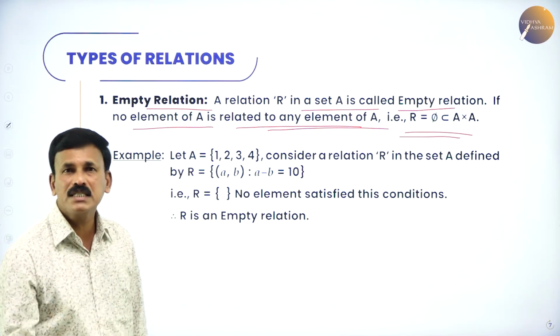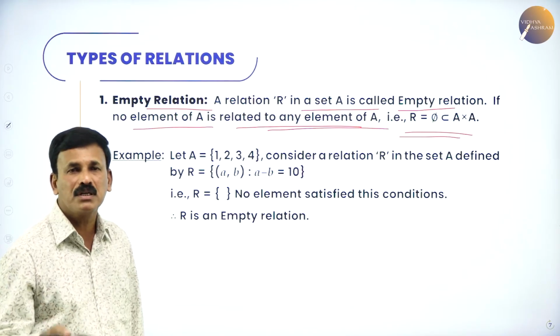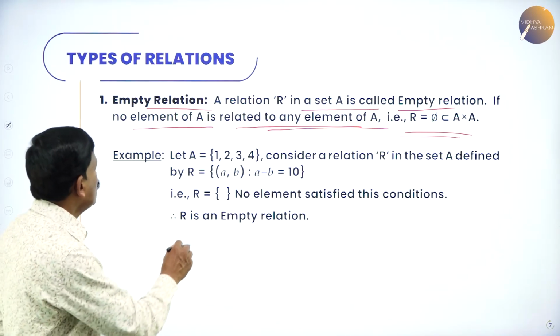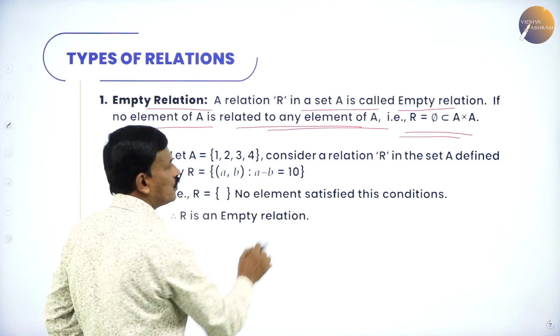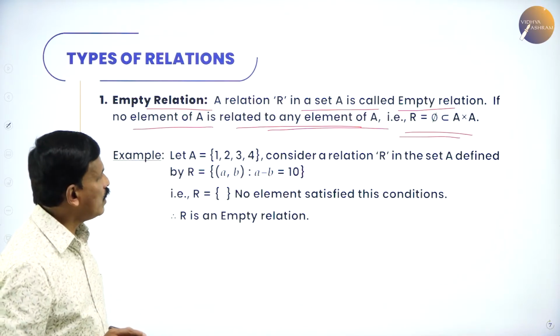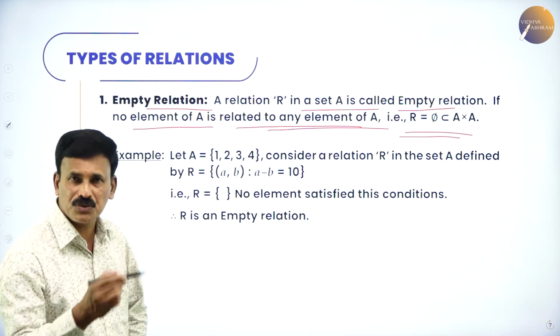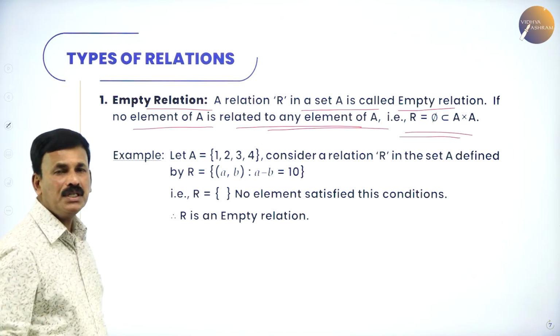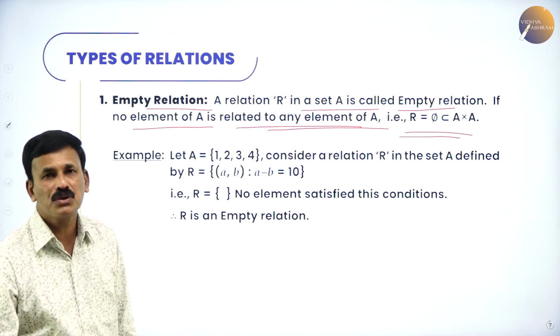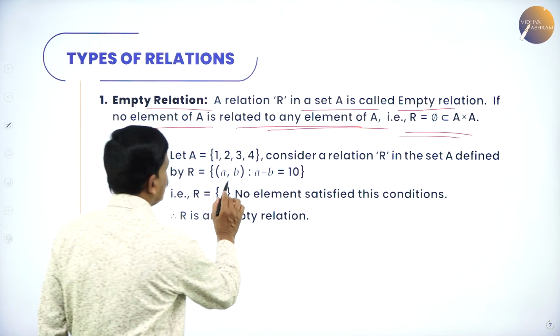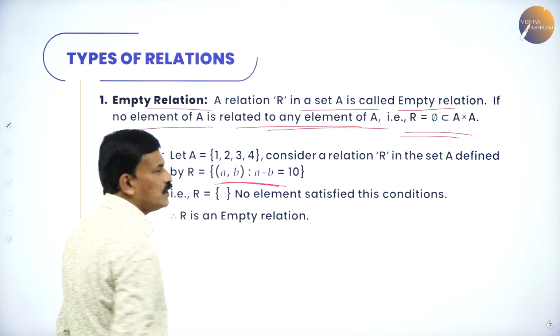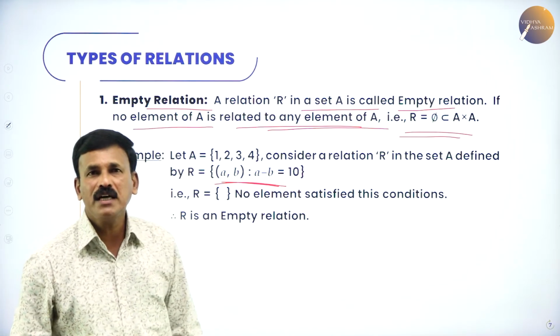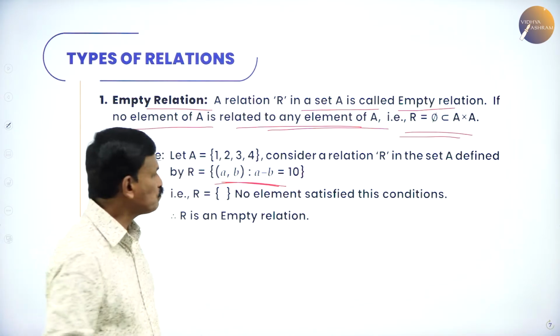Let us consider an example. I will explain with a small example. Let A be equal to {1, 2, 3, 4}. Consider a relation R in the set A, that is A to A, defined by R equal to (a, b) such that a minus b is equal to 10. This is the condition given. If we subtract two elements, a minus b should be equal to 10.